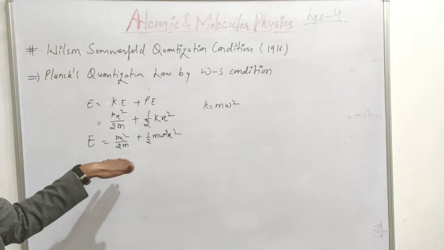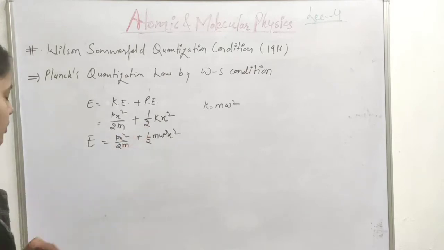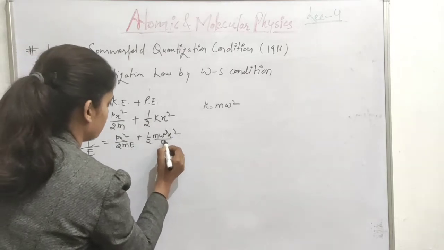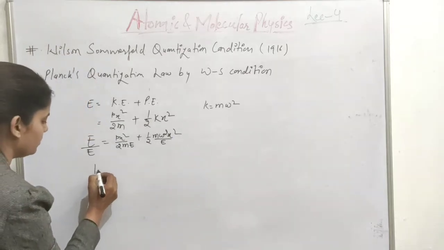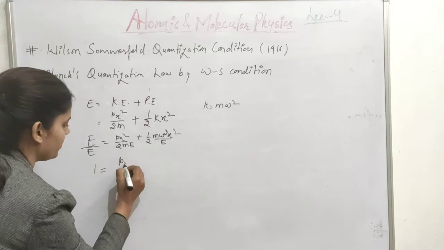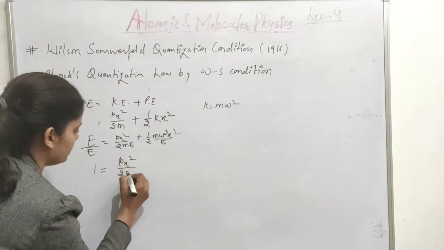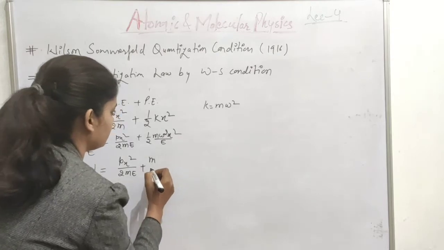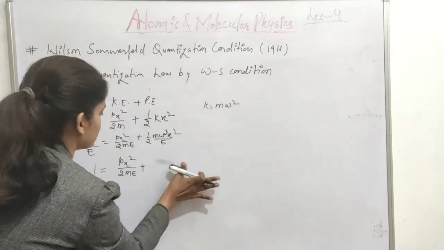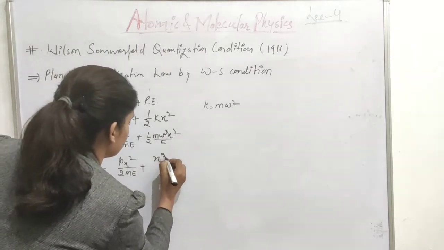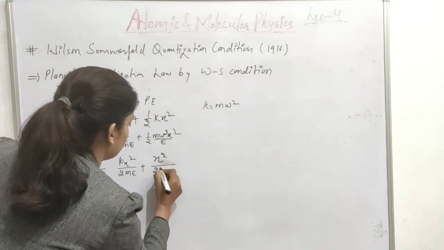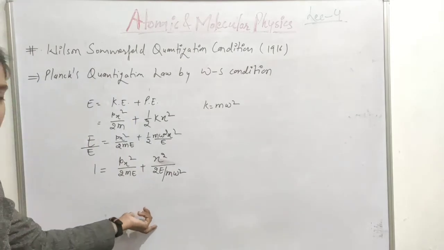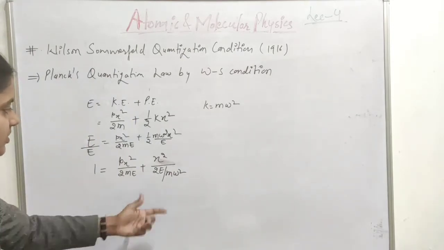Now if we divide this equation by E on both sides, then what we will have, let us write it in a simpler form: px square over 2mE plus x square over 2E by m omega square. We can represent it in this manner.